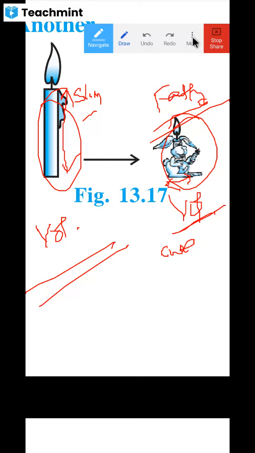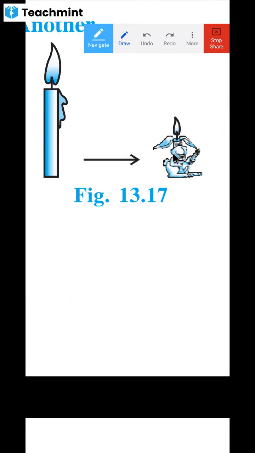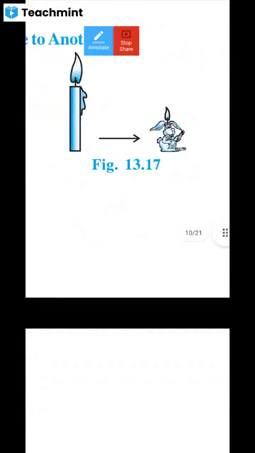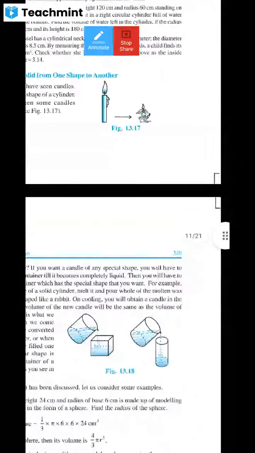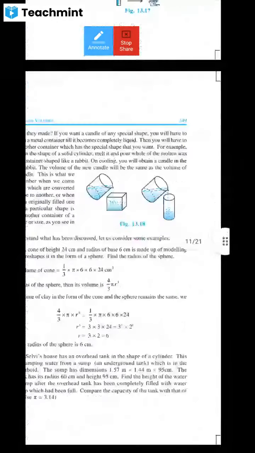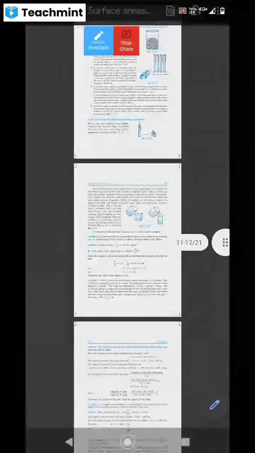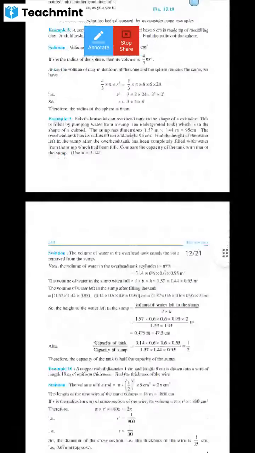So like that, there will be things which will be changing proportionally. It's not like everything is going to remain the same. Only the volume is going to remain the same. Based upon that only, the questions in the third exercise have been framed, dear children.